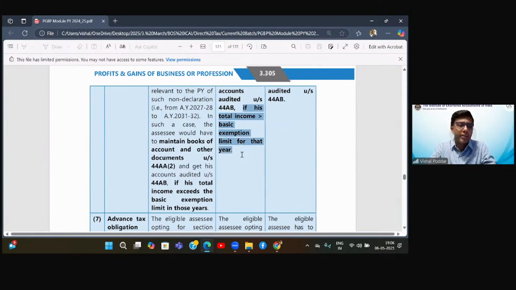exceeds the basic exemption limit for that year. Now I hope you know that there is some basic exemption limit for individuals, because of which up to certain amount, 3 lakhs or 5 lakhs, they don't have to pay any tax, which is called as the basic exemption.